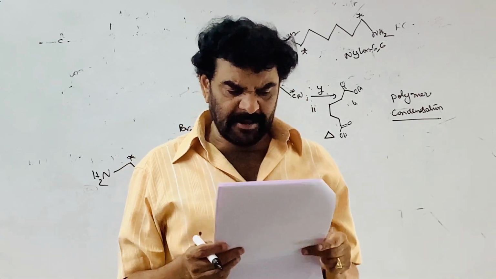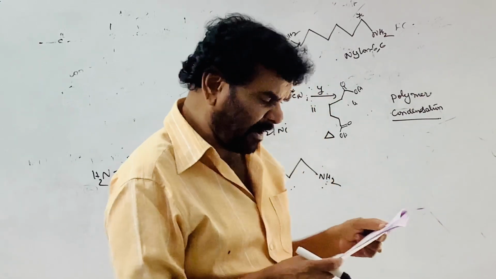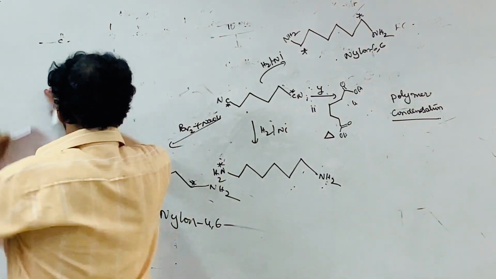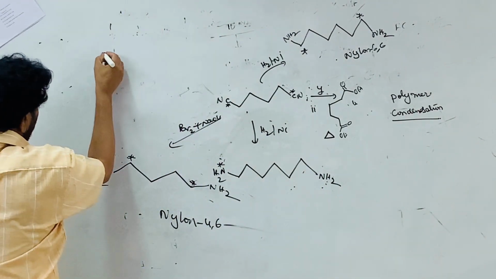And the next one, nylon 6 is the polymer of caprolactam. This is caprolactam, a cyclic amide.